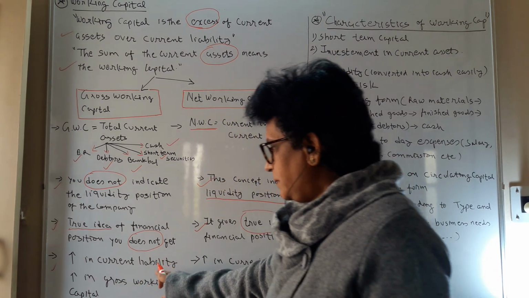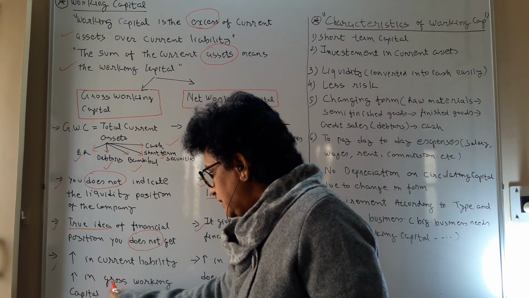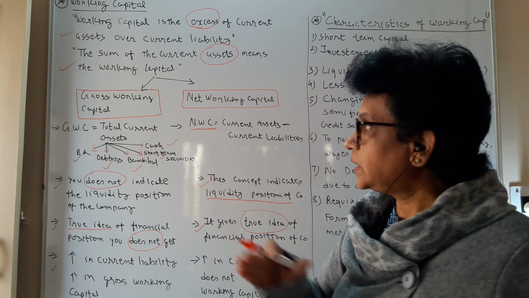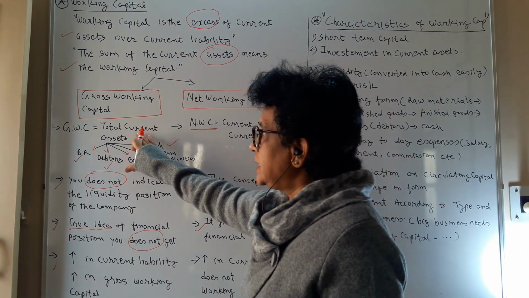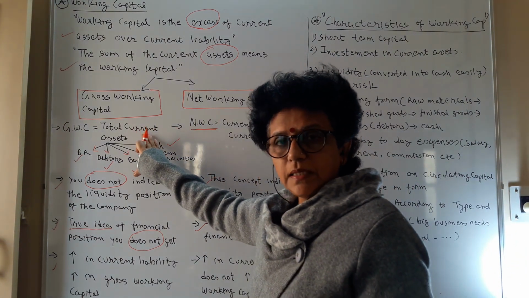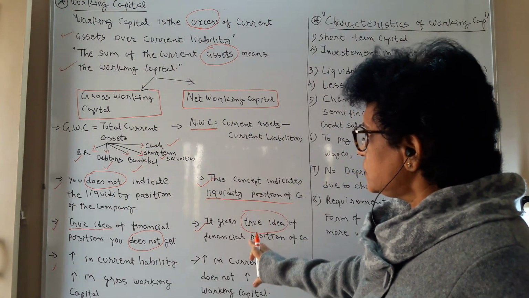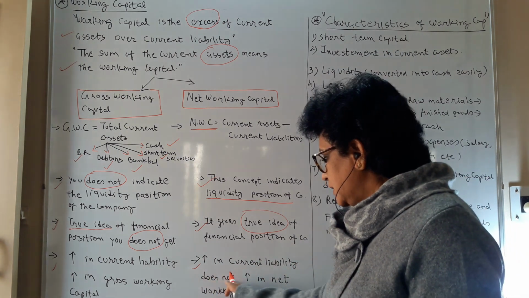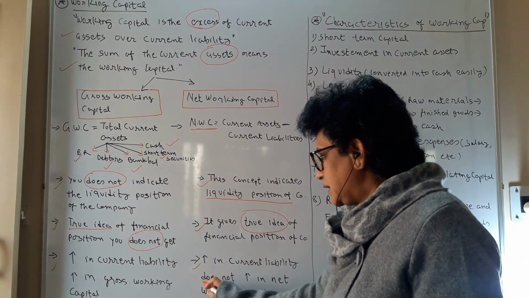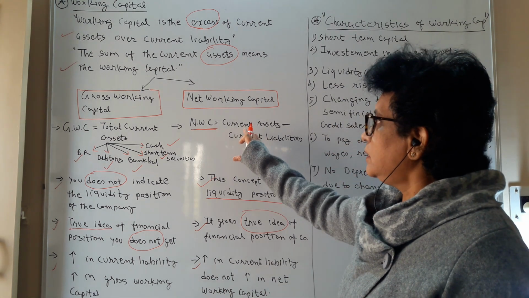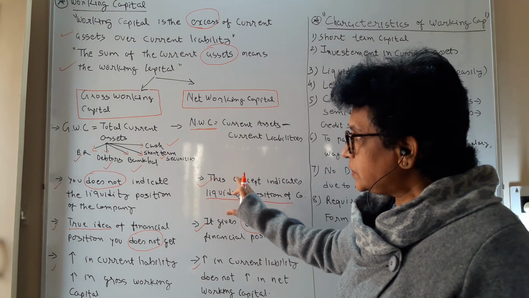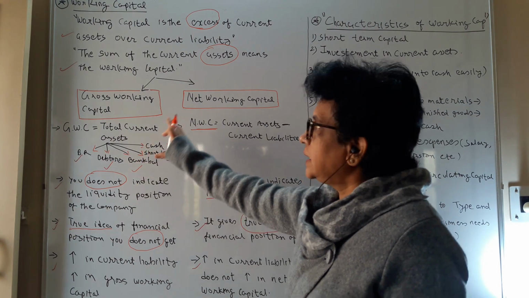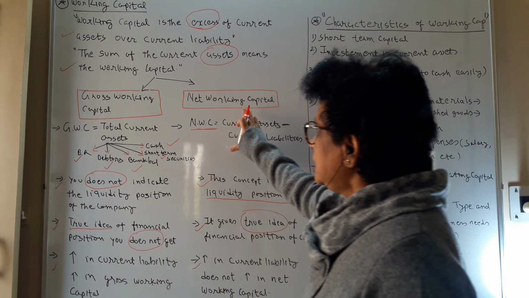If your current liabilities are increasing, then the gross working capital also increases, because it says nothing about your liability aspect. In case of net working capital, an increase in current liability does not increase the net working capital, because it reflects your asset position. In this manner, you can classify working capital into two: gross and net.